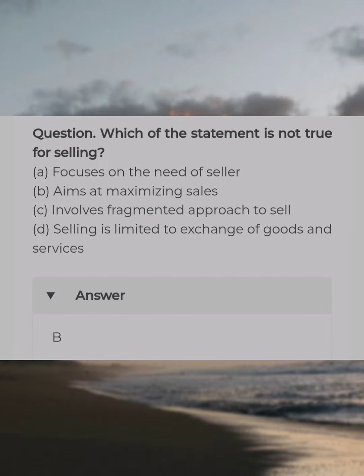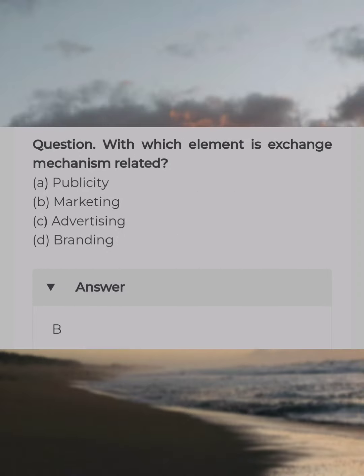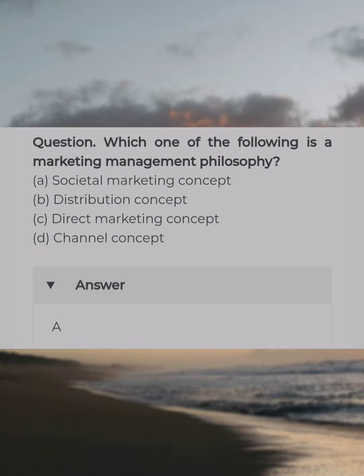Which of the statement is not true for selling? Answer B. Aims at maximizing sales. With which element is exchange mechanism related? Answer B. Marketing. Which one of the following is the marketing management philosophy? Answer A. Societal marketing concept.